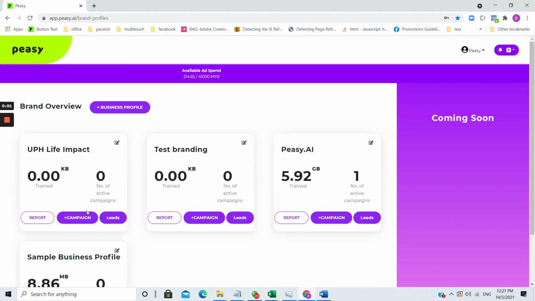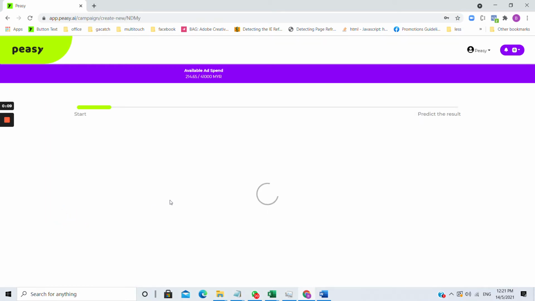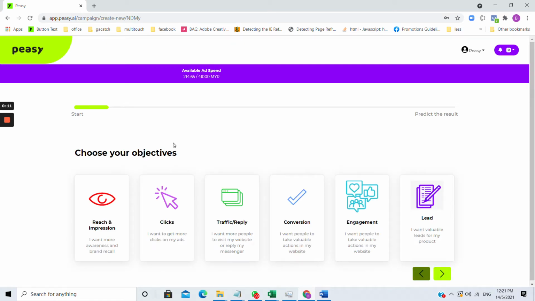To create your first campaign, click on the campaign button within the selected business profile. The first question posed by Peasy is your campaign objective. Please bear in mind that any campaign can have only one singular objective.